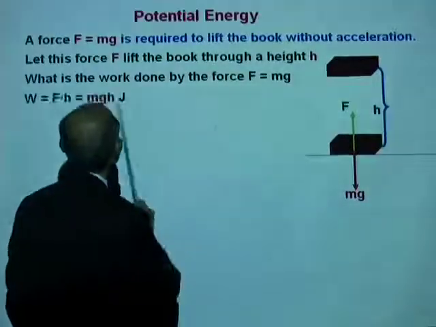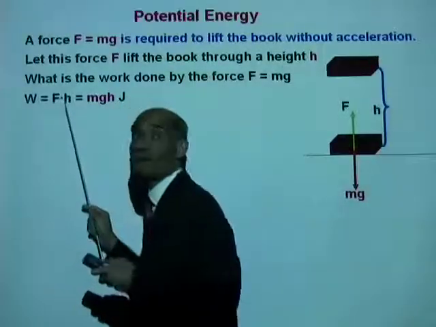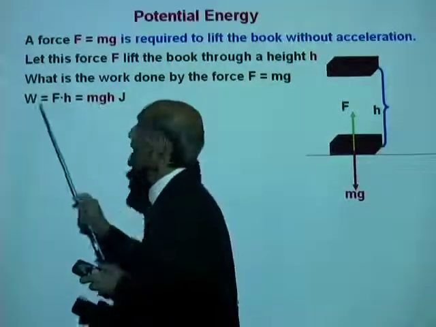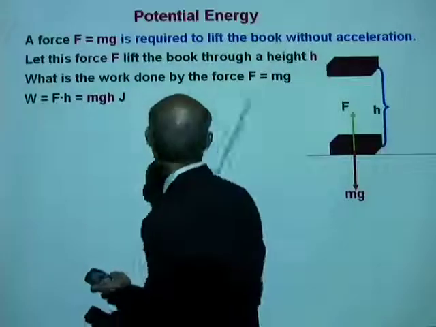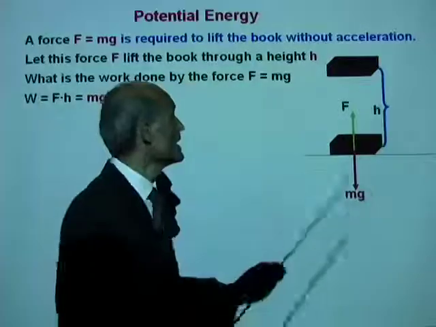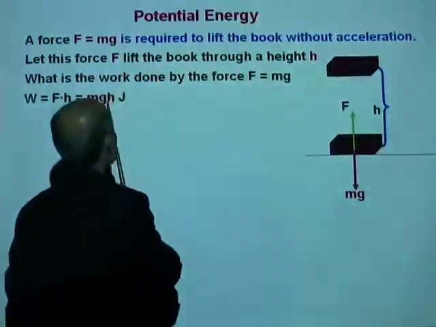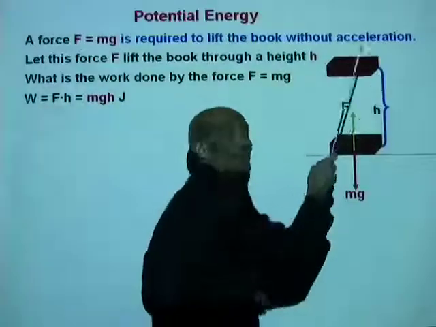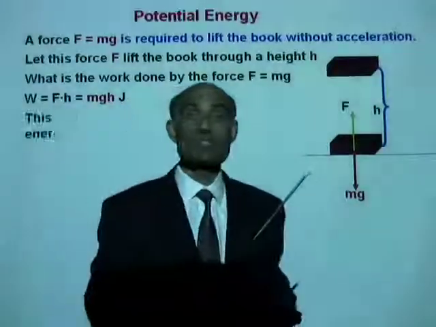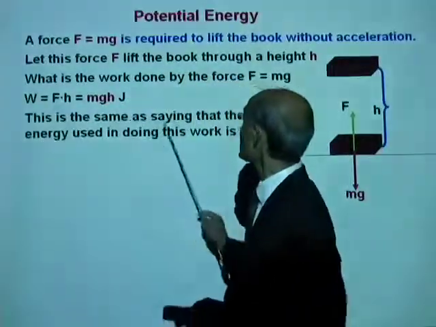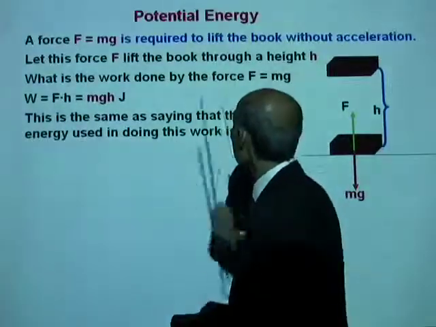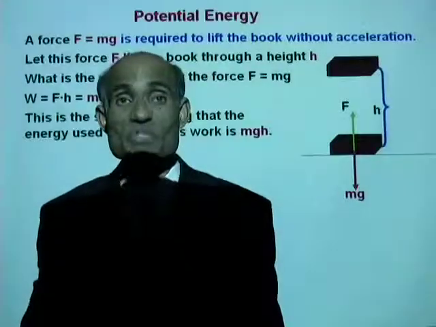So the work done is force multiplied by that distance, and the force is equal to mg, and therefore the work done on this book to raise it through a height of h meter is mgh. Well, this is the same as saying that the energy used in doing this work is mgh.